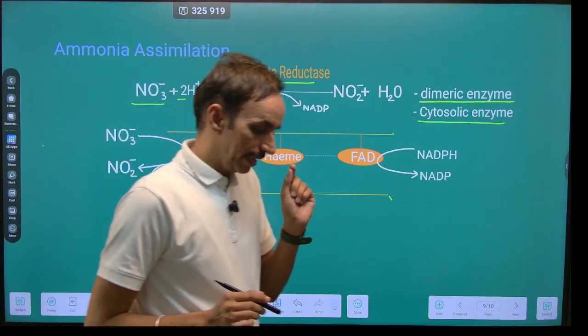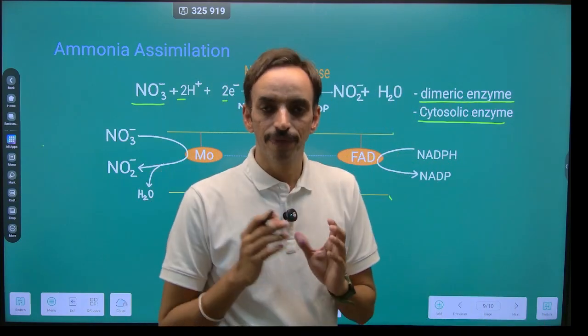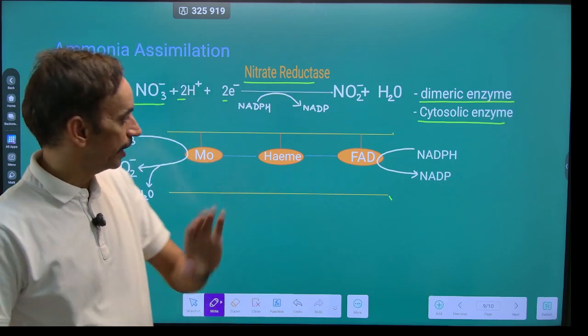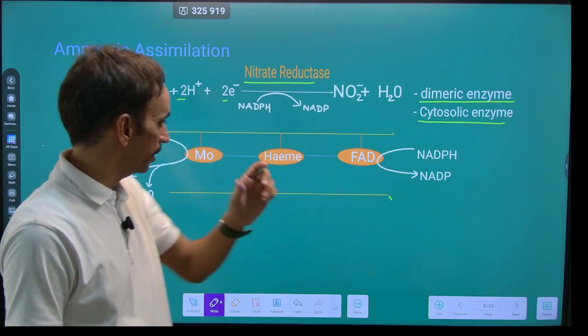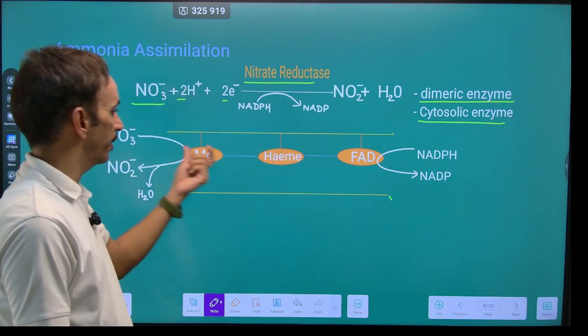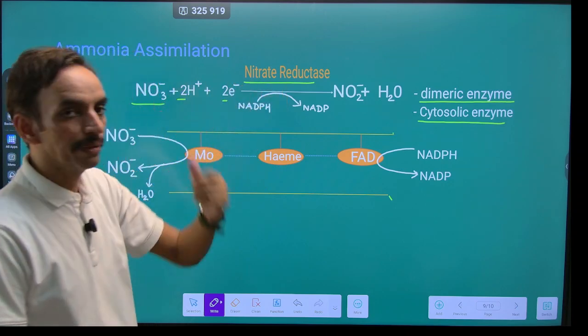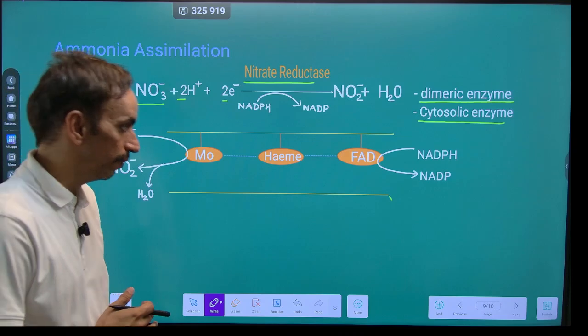Now the enzyme requires certain cofactors for functioning, and these cofactors may be a coenzyme or a prosthetic group. This nitrate reductase requires 3 prosthetic groups in the form of FAD, heme and molybdenum. It is the only enzyme in the plant, nitrate reductase, which requires molybdenum as a cofactor.